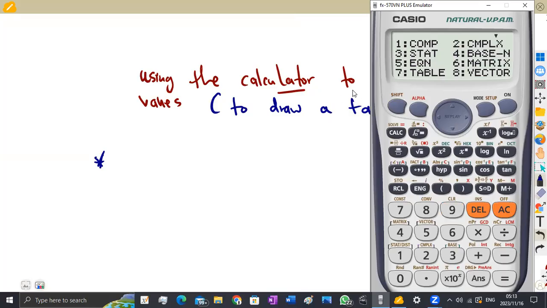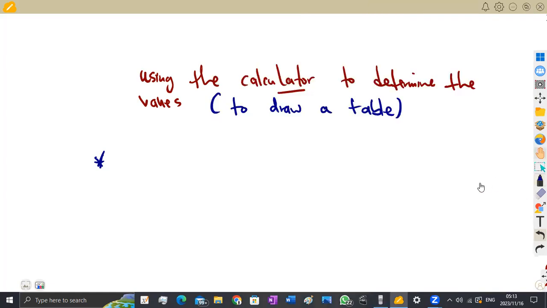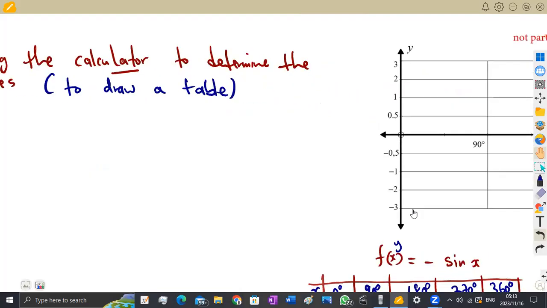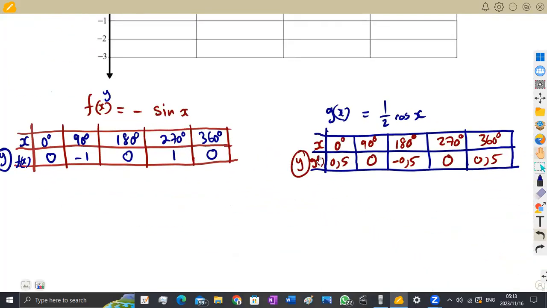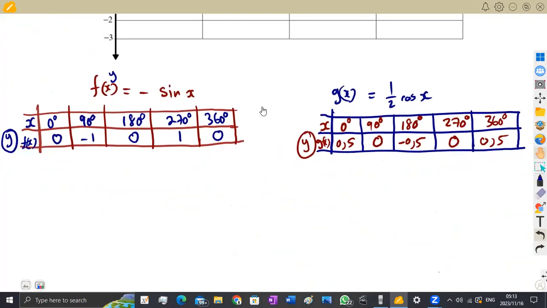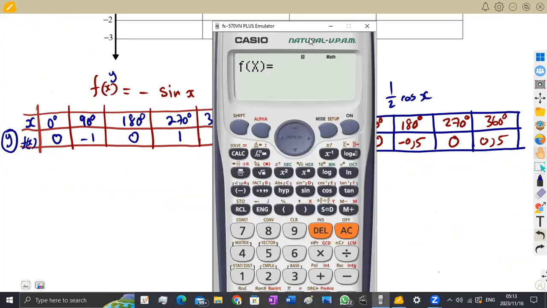So as we need to draw a table, you're going to go to the table mode, which is the 7, this one, all right? So you press 7, which gives you f of x. So these are the functions that you are given, your f of x and your g of x, all right? You have your f of x here, and you have your g of x. So you can write these functions on your calculator.